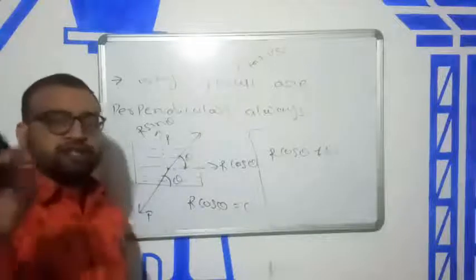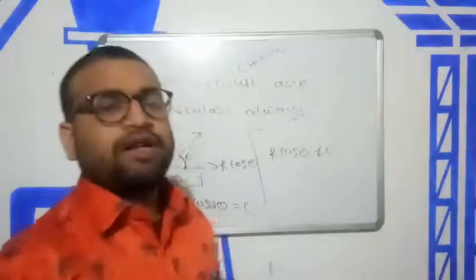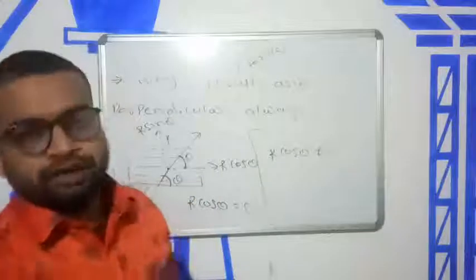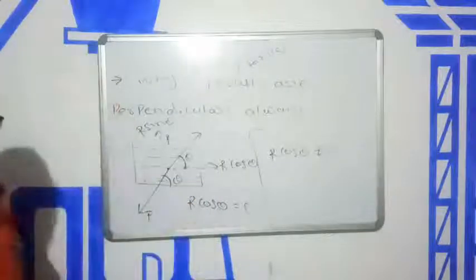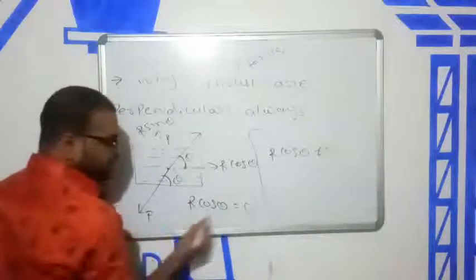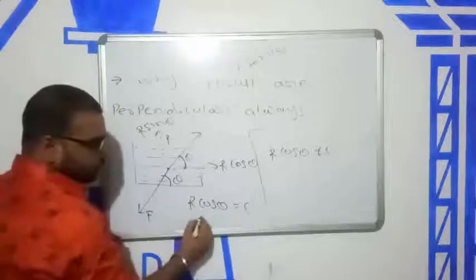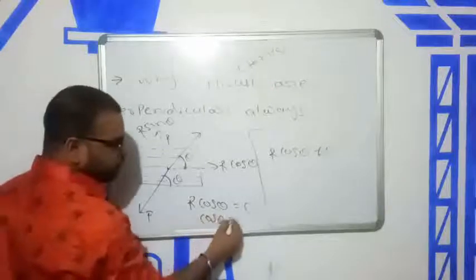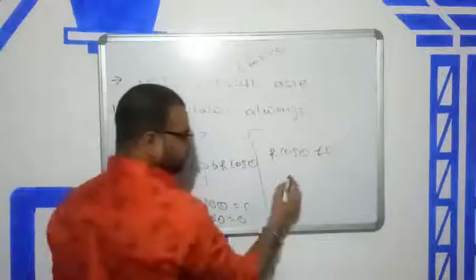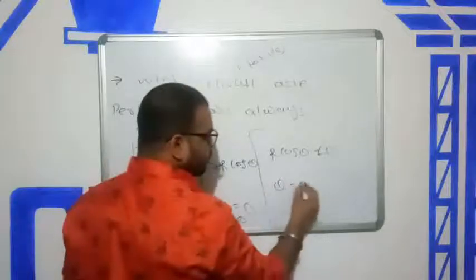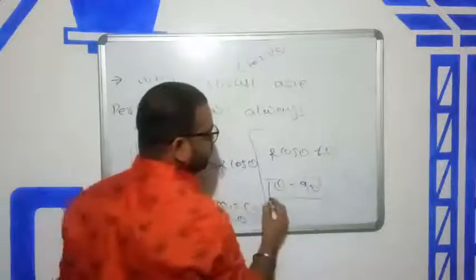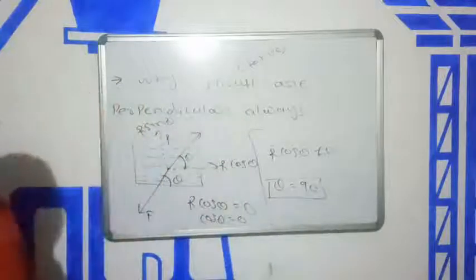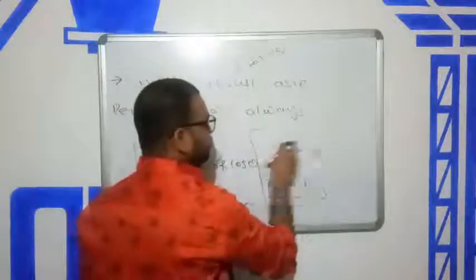This is the result we want: water can't be moved in static. So R cos theta is equal to 0, cos theta is equal to 0, so theta is equal to 90 degrees.